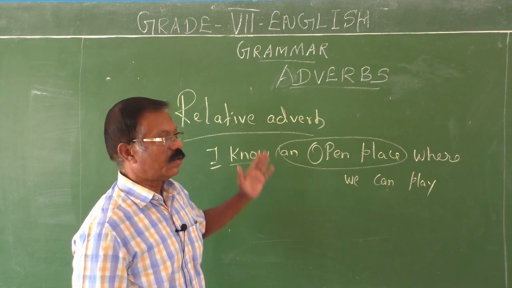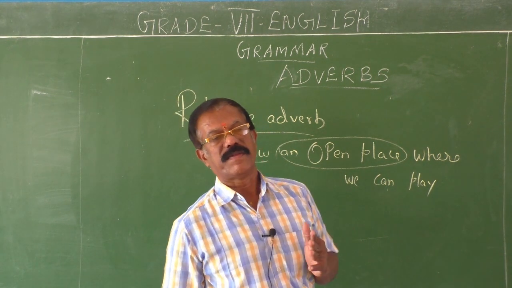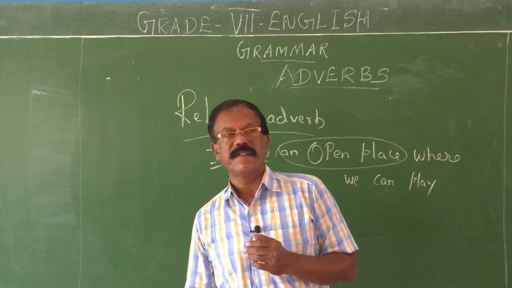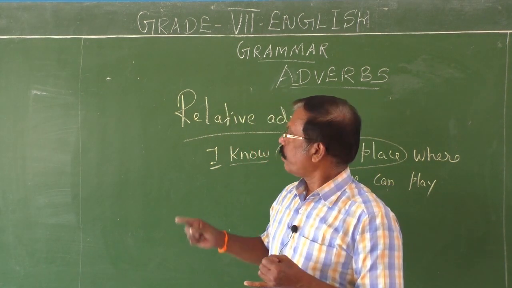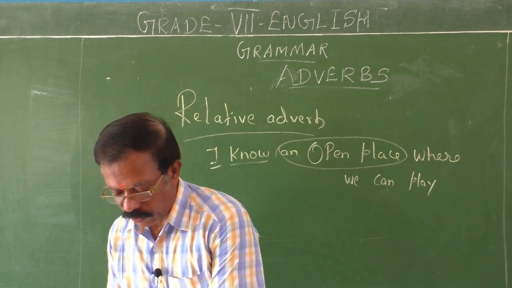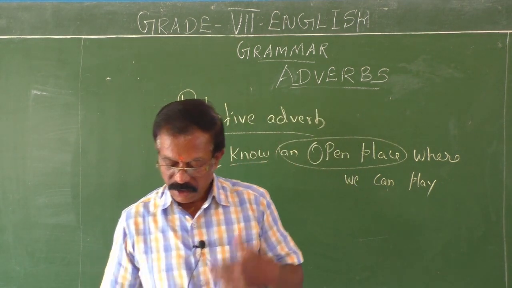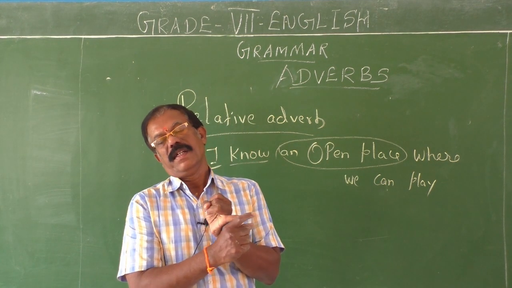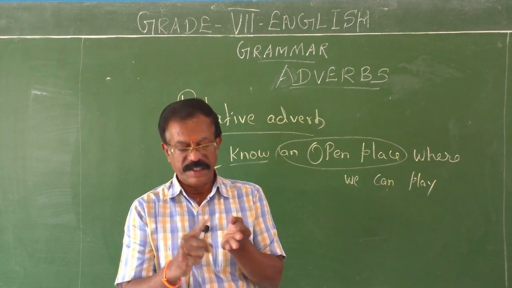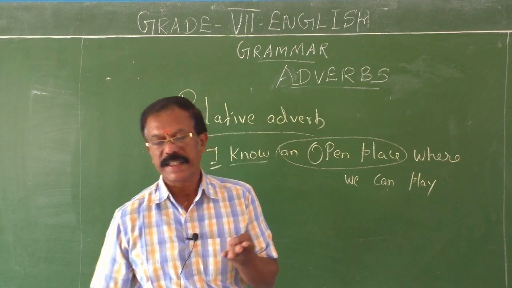Okay, children? So, classifications of adverbs. Adverbs are classified into 4 types: simple adverbs, interrogative adverbs, conjunctive adverbs that connect, and then relative adverbs.